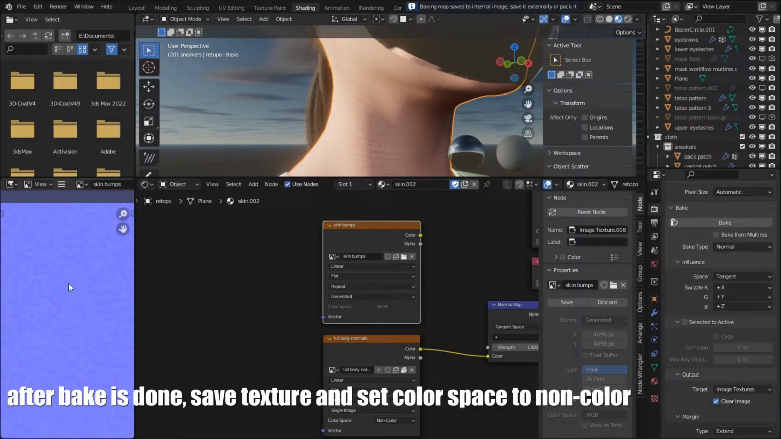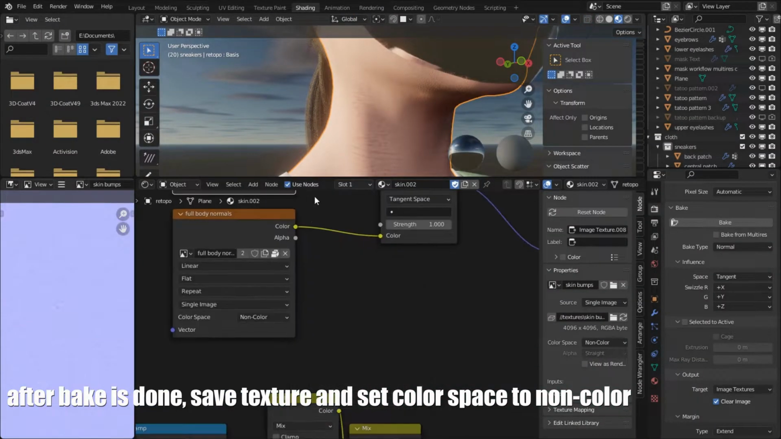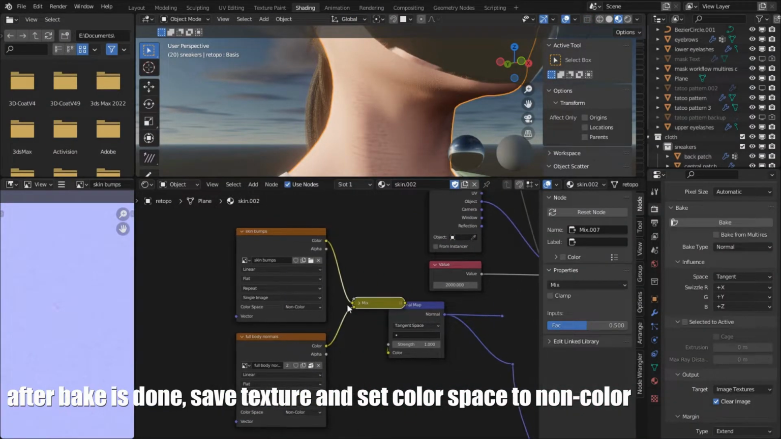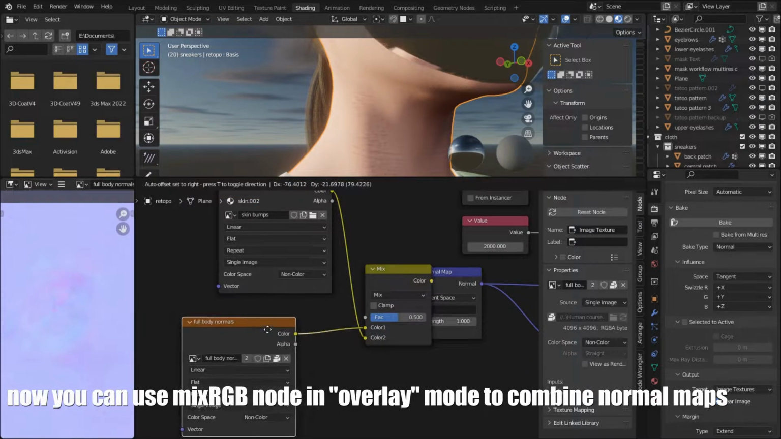After Bake is done, save texture and set color space to non-color. Now you can use Mix RGB node in overlay mode to combine normal maps.